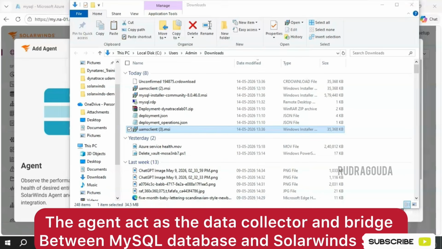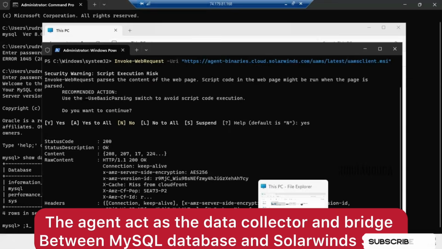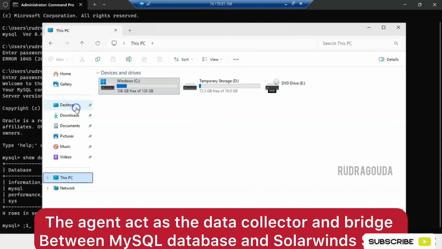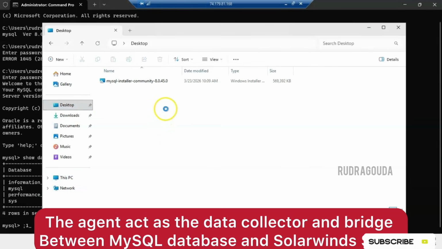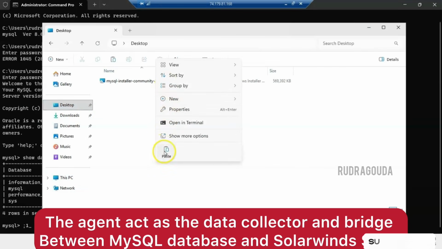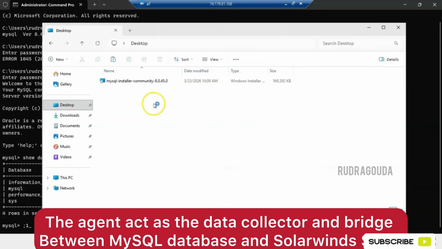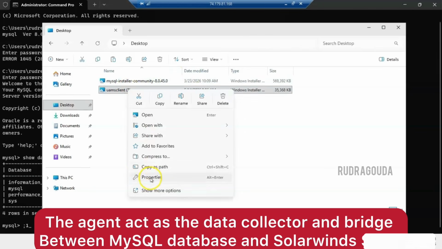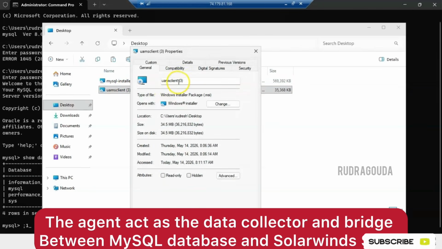Then I'll go to my server and I'll paste the file on the desktop only. Okay, so now I have copied it successfully to the desktop of my server. You can see, right? Let me do one thing. I'll just rename this one. I'll just remove that part that is not required at all, right? So I'll click on OK.